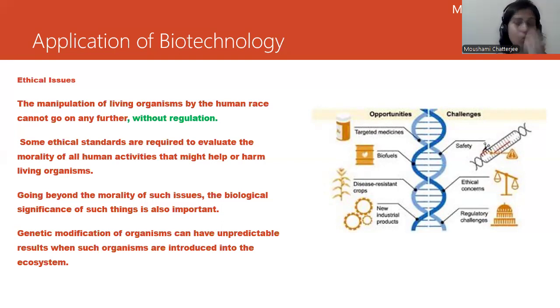Now we have to go by certain rules. Genetic modification of organisms can have unpredictable results. We don't know what kind of results it can be. It can be used as bio warfare. We have to have certain guidelines. Otherwise, different countries are going to have different kinds of organisms, and that can be a threat to other countries, right?